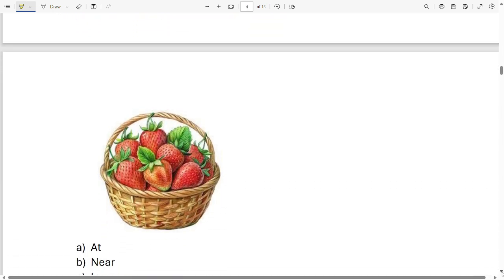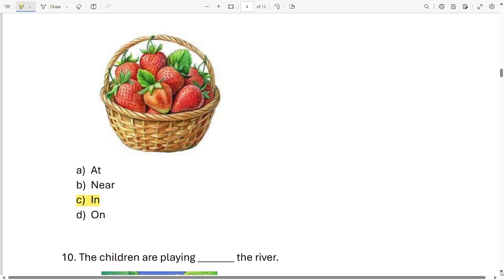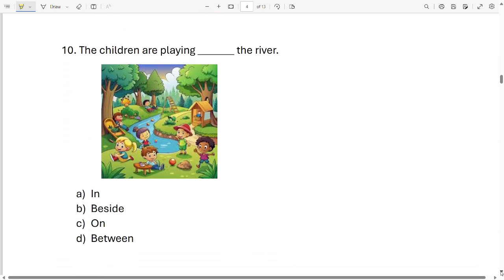Okay. Now next one. The strawberries are dash the basket. Look at the picture. The strawberries are at the basket. The strawberries are near the basket. The strawberries are in the basket. The strawberries are on the basket. Now which one is correct? The strawberries are in the basket. They are in the basket, right? Okay, they are looking so juicy and yummy. Who wants to eat strawberries? Even I want to eat strawberries. Okay, let's move on to the next question.